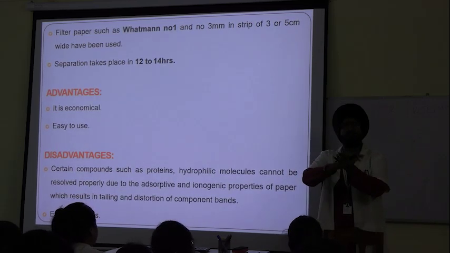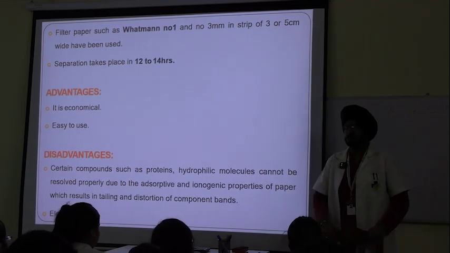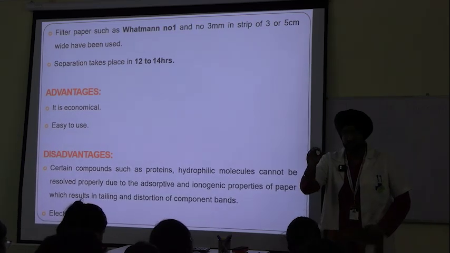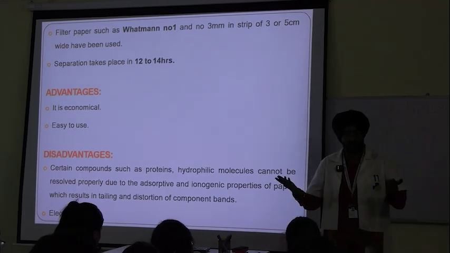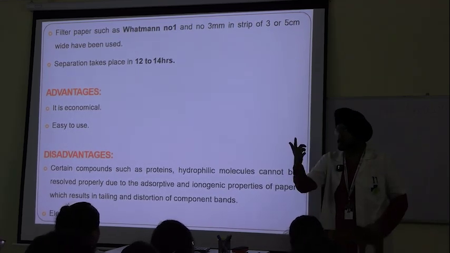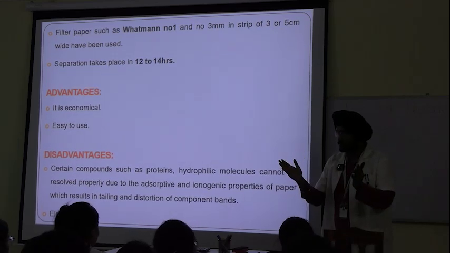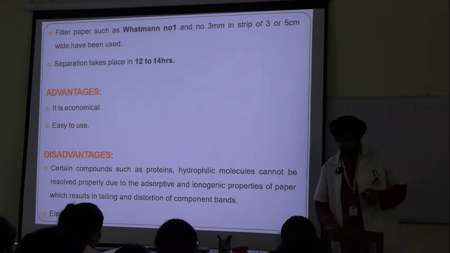Like one analyte is overlapping over another. If they are properly or well separated, we say the resolution is good. Like in your cameras, you say the resolution is very good. What does that mean? The picture is very clear. Even the minute details are visible.